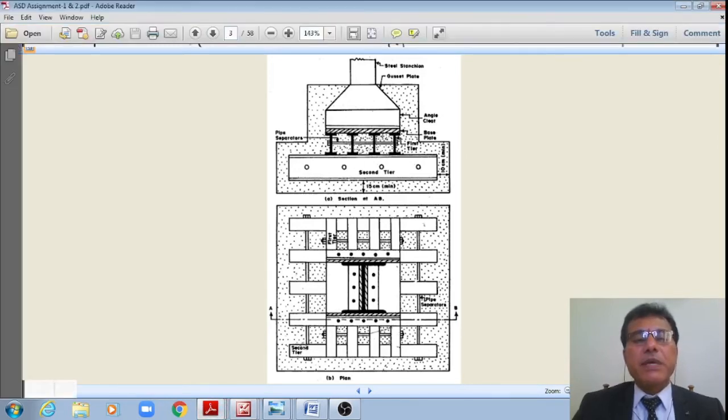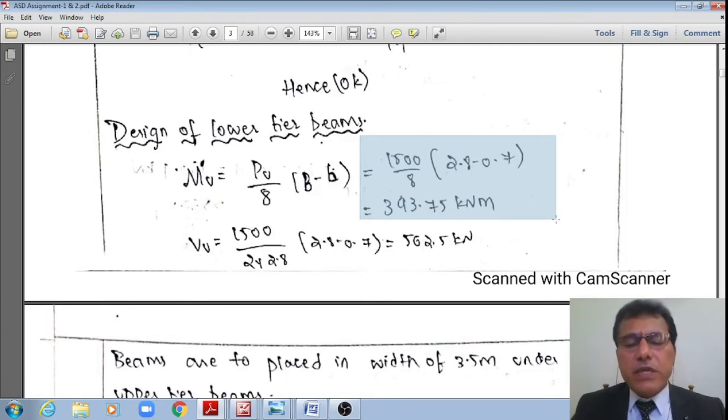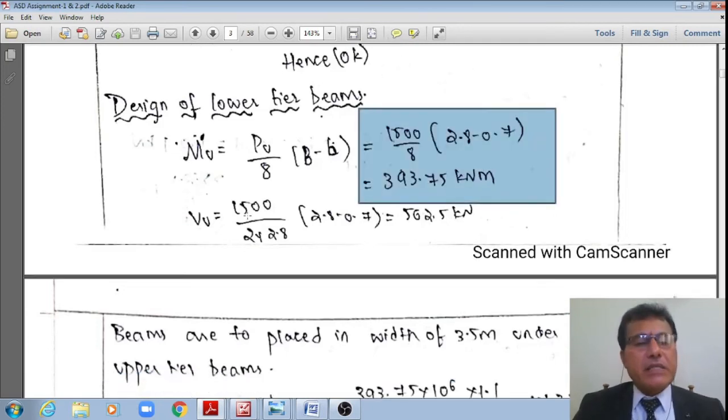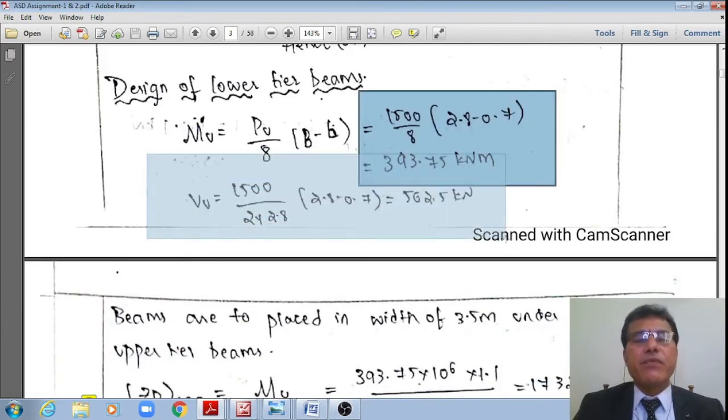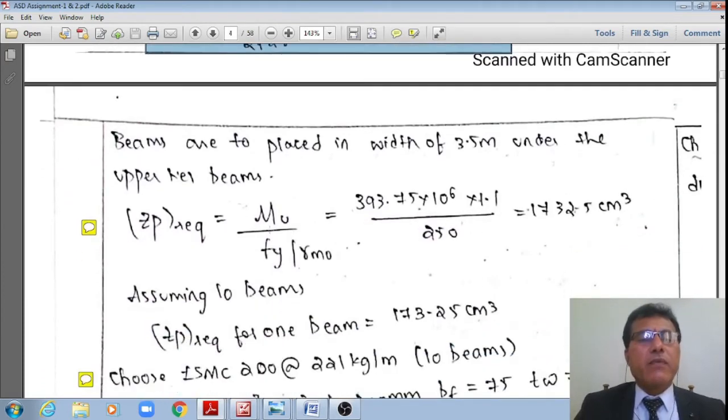Therefore, B minus small b, where small b is also 700. By substituting that, I'll get 1500 divided by 8, multiplied by 2.8 minus 0.7, because it's a square footing, as you have assumed. That works out to 393.75, as in the previous case, the same result. VU is also the same, 562.5 kilonewton, because this is a square footing.